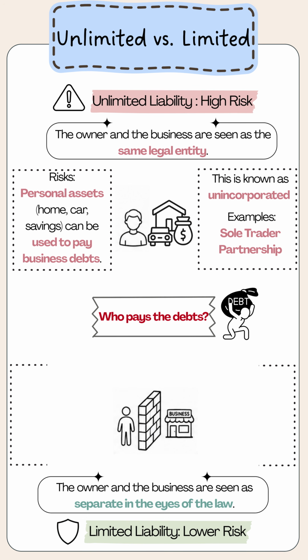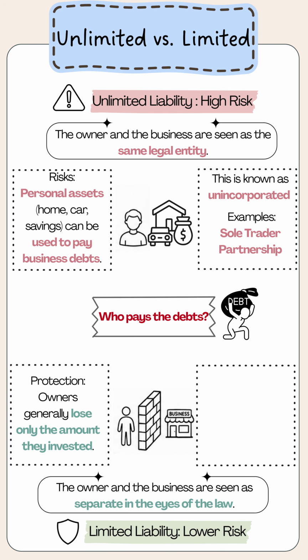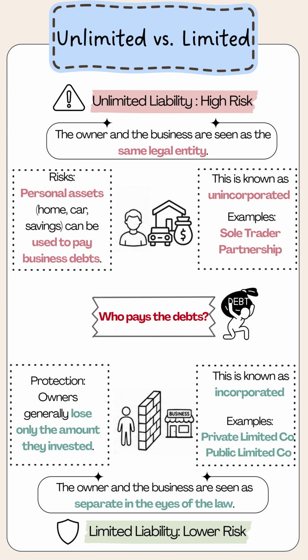Limited liability, lower risk. The owner and the business are seen as separate in the eyes of the law. Protection: owners generally lose only the amount they invested. This is known as incorporated. Examples: private limited company, public limited company.